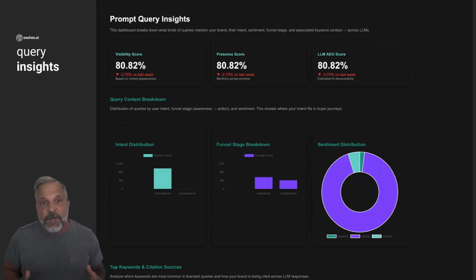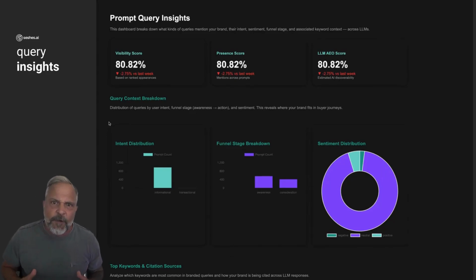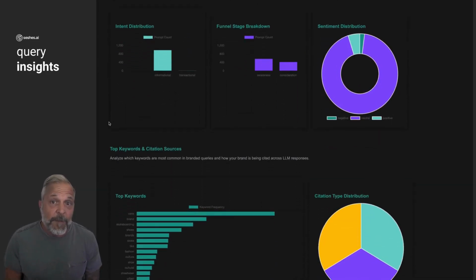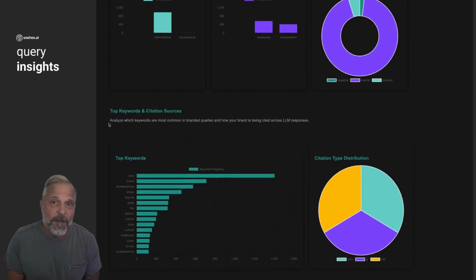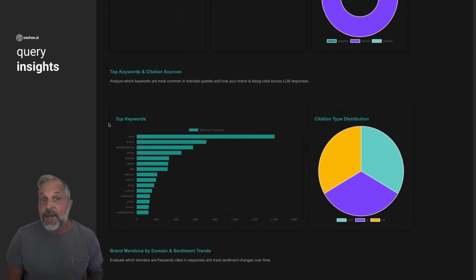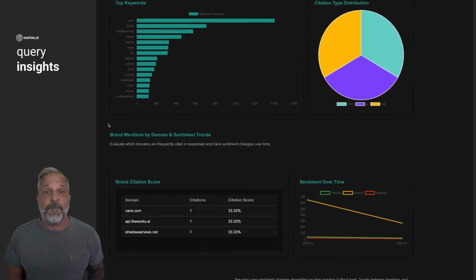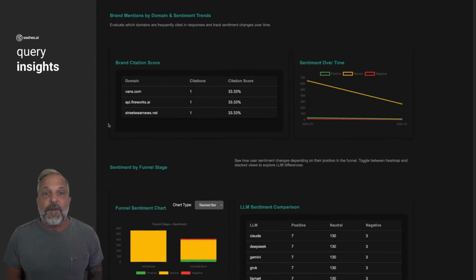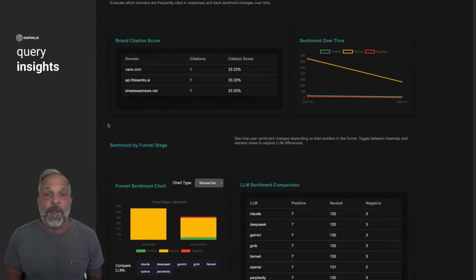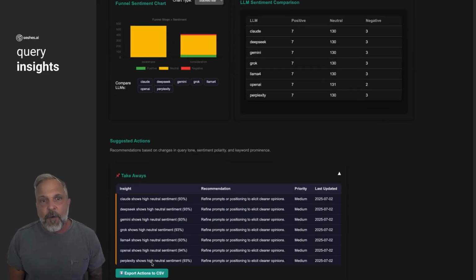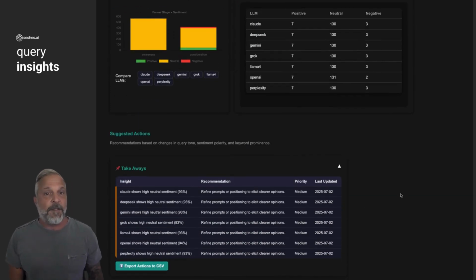The Query Insights page breaks down how prompts behave across models. It shows intent distribution, informational, commercial, navigational, funnel stage heat maps, sentiment trends over time, citation domains, who gets linked, not just mentioned, prompt by prompt detail, toggle views, compare phrasing impact, exportable takeaways for better prompt targeting and brand tuning. It's your lens into how questions flow, convert, and frame your brand in AI land.